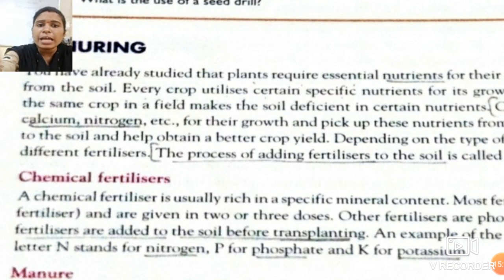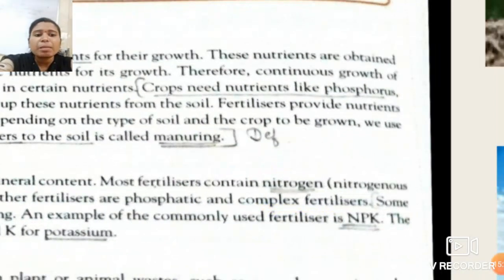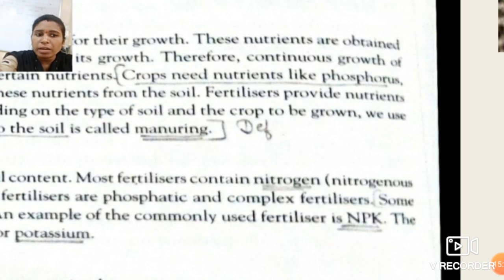Capital N stands for nitrogen, capital P stands for phosphorus and capital K stands for potassium. So, nitrogen, phosphorus and potassium are the commonly used fertilizers. Students, these are not the name of the fertilizer.